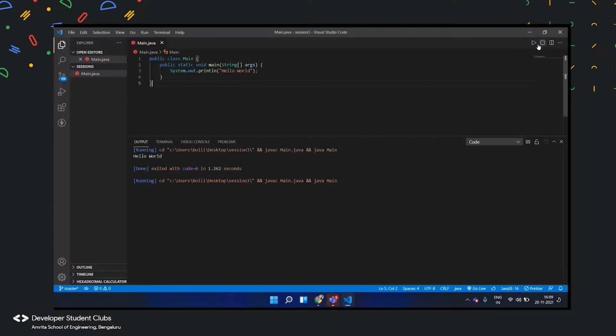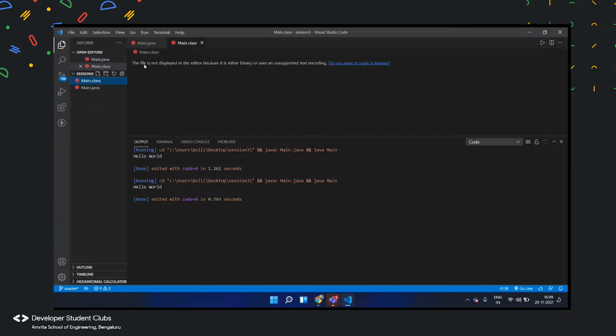Now when I run this code, I'll get the output as hello world. But the compiler has created a separate class called main class.